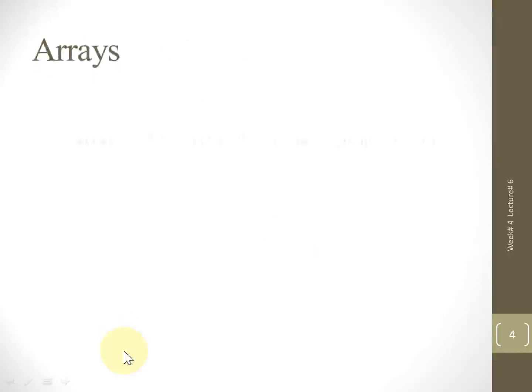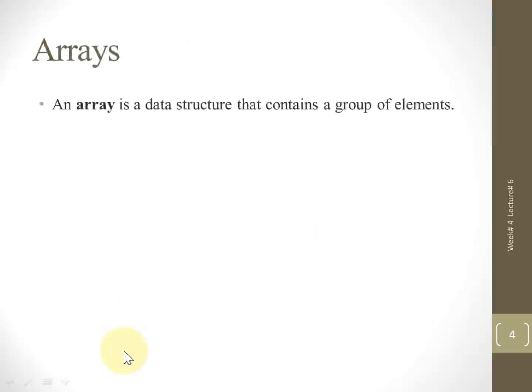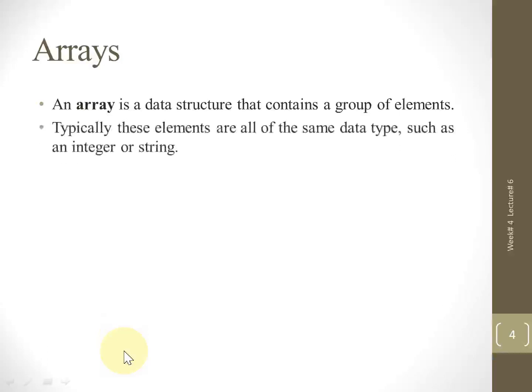First, what is an array? As we already know, an array is a data structure that contains a group of elements. We can also say that an array is a linear data structure in which typically these elements are all of the same data type, such as integer or string.